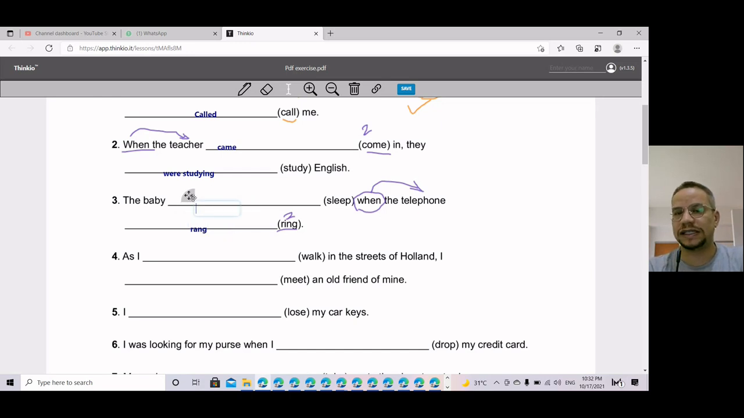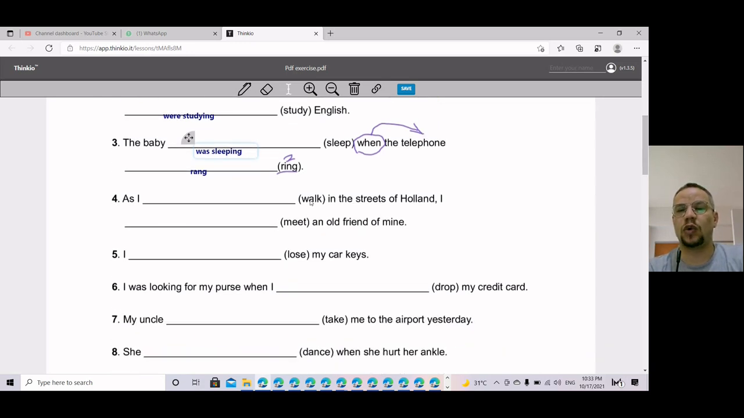Okay, what about the first one now here? The baby sleep. The baby in the past was, and verb ing, sleeping. The baby was sleeping when the telephone rang. So which action happened first? Yes, the baby was sleeping. Then the telephone rang. So always past progressive is before past simple. Okay, thank you.